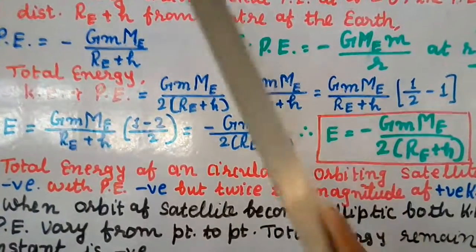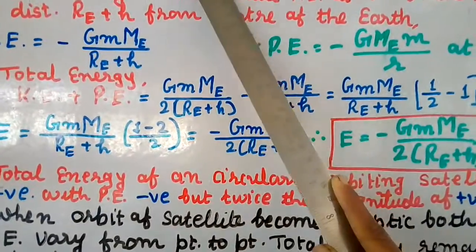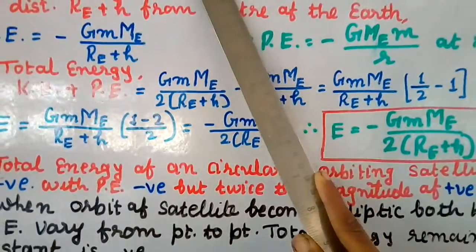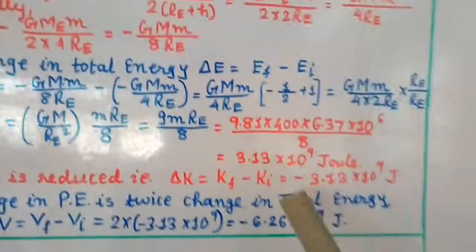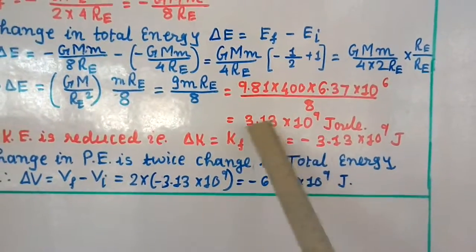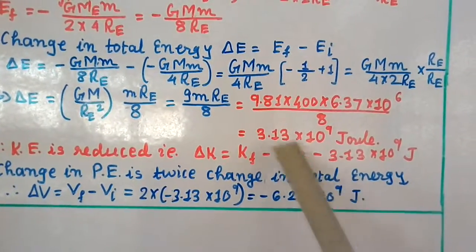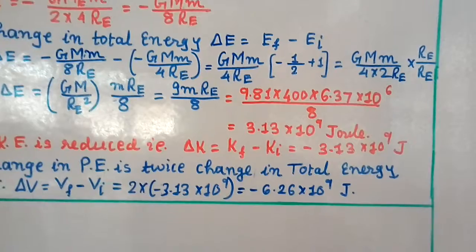Here we got the answer for total energy as positive, so the change in kinetic energy will be the negative of this value, minus 3.13 into 10 power 9 joule.